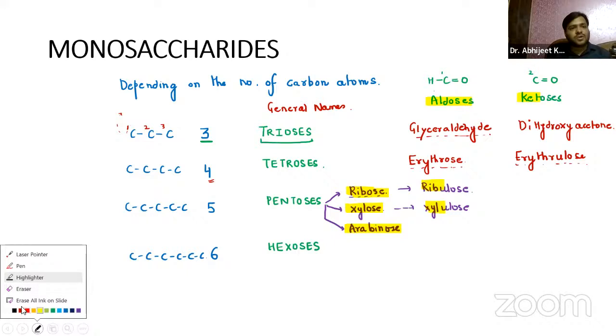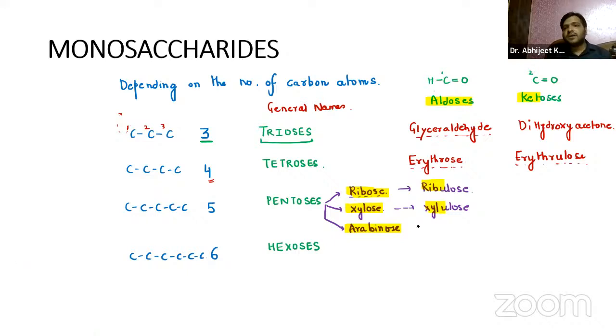For arabinose, we don't have any keto derivative. So these are aldehyde derivatives, aldoses, and these are keto derivatives.